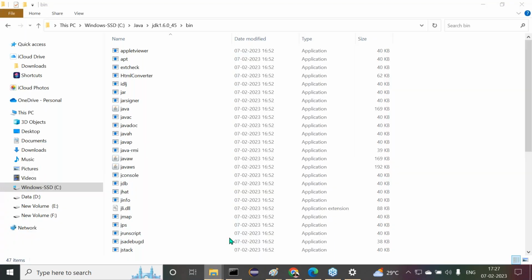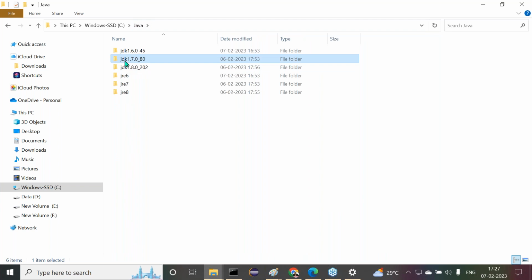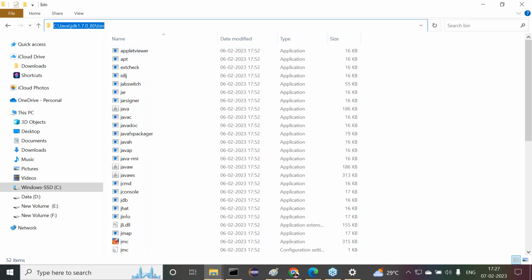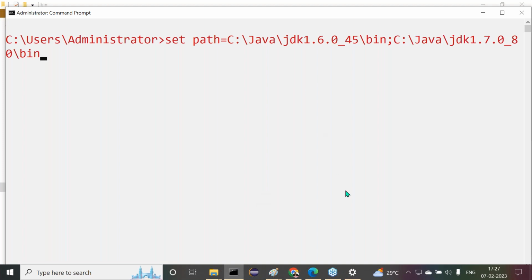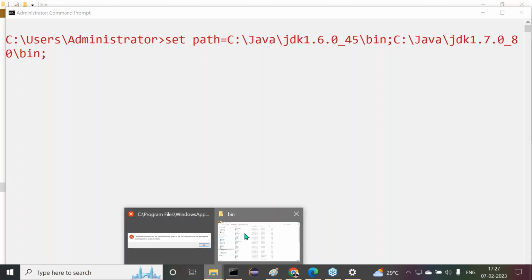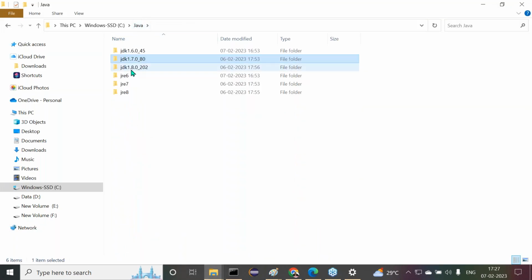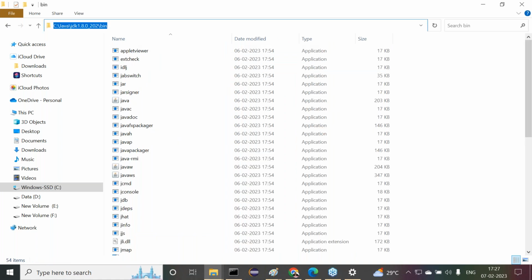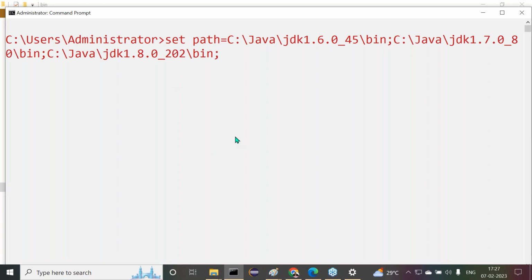Next one is like what there. Java JDK 1.7.0_80 bin. Copy this. Now let me provide here. Semicolon. How many values we set there? Two values I set now. Now third value. JDK 1.8.0_202 bin now. Let me copy this. I copied this here. Right, so semicolon. All three versions I set or not? Click on enter button now.